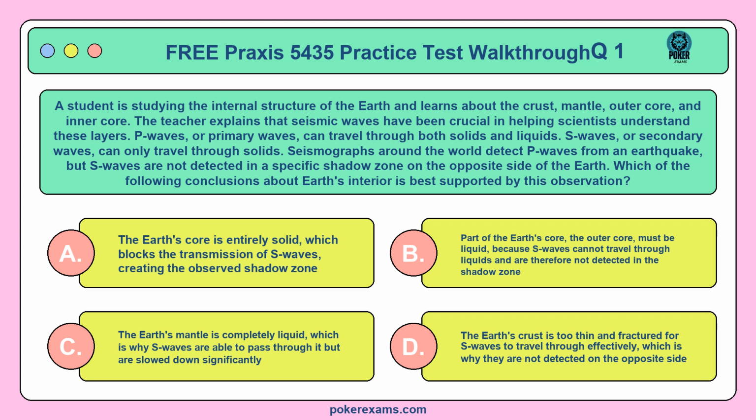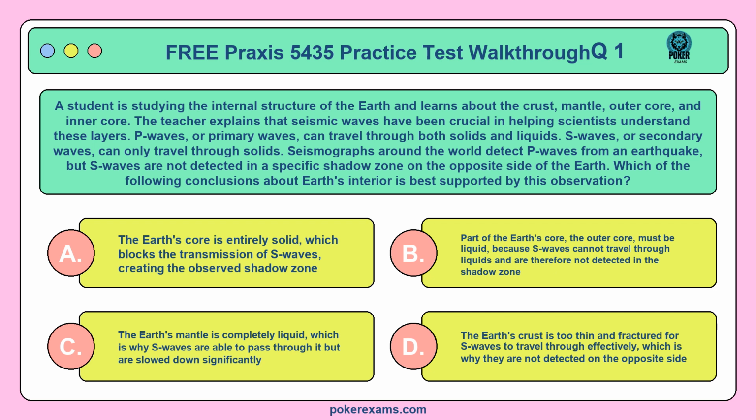Question 1. A student is studying the internal structure of the Earth and learns about the crust, mantle, outer core, and inner core. The teacher explains that seismic waves have been crucial in helping scientists understand these layers. P waves, or primary waves, can travel through both solids and liquids. S waves, or secondary waves, can only travel through solids. Seismographs around the world detect P waves from an earthquake, but S waves are not detected in a specific shadow zone on the opposite side of the Earth.